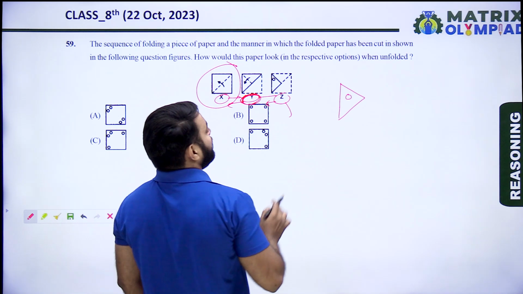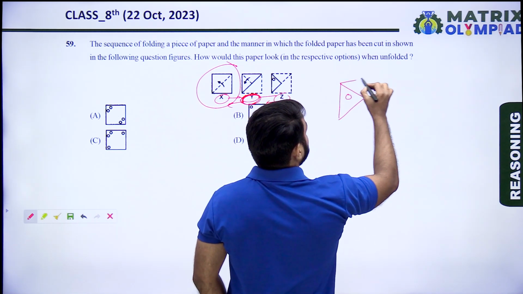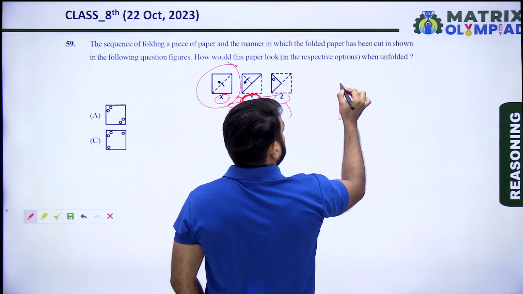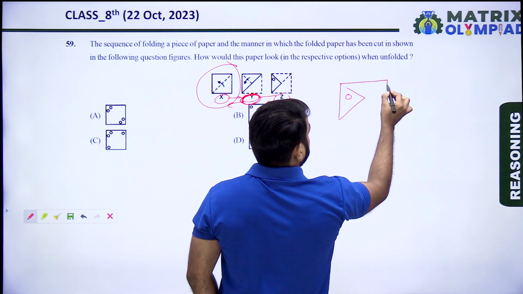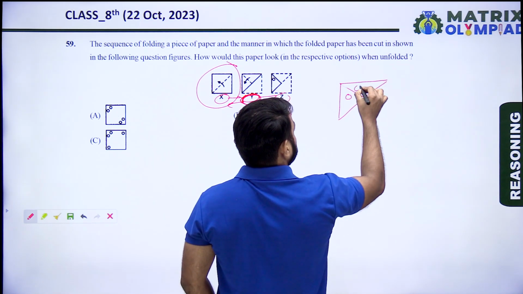So first unfold the Z. When we unfold the Z, we get the image like this.